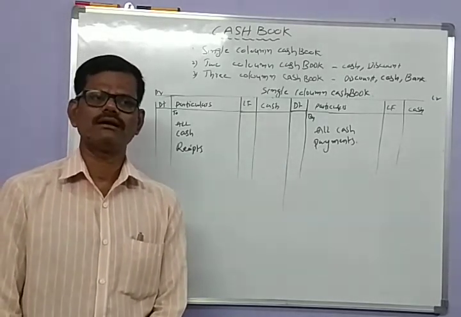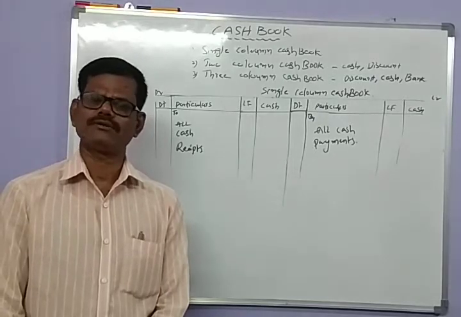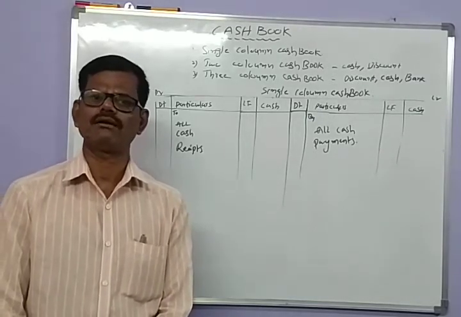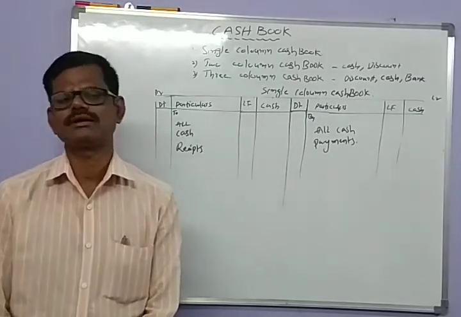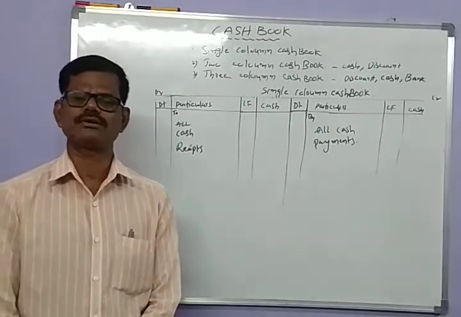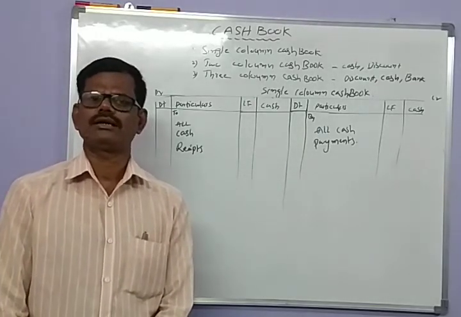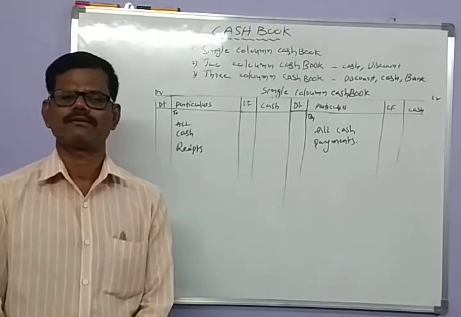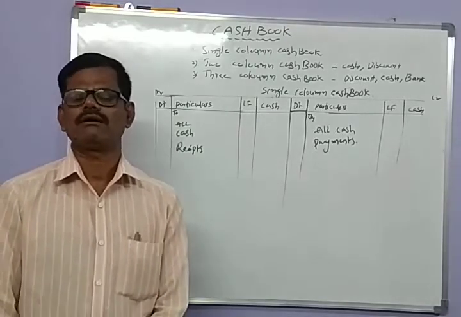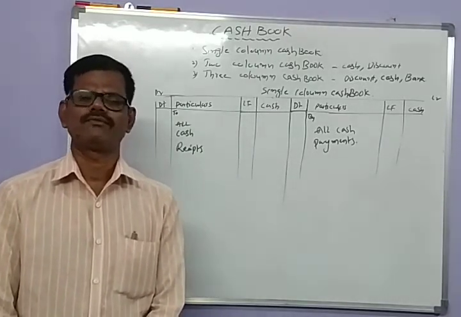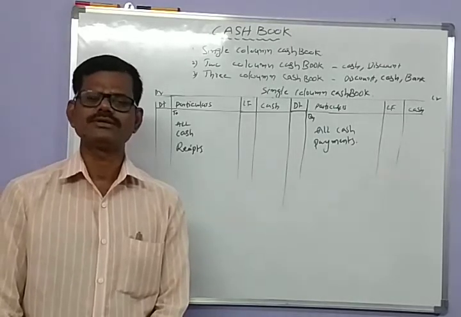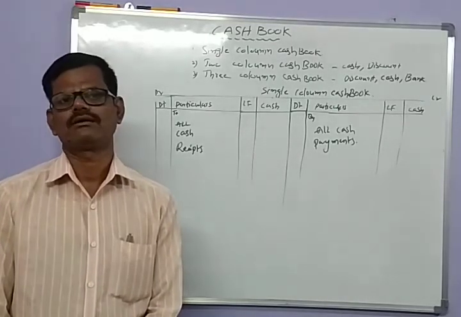So maintaining a separate subsidiary book for the record of cash transactions, called the cash book, is essential for every business firm.